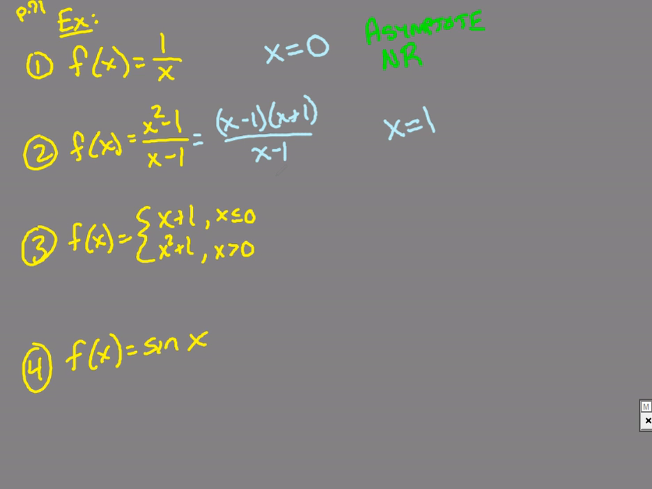That's my denominator equals 0. Now this is going to be a hole because the factor x minus 1 would cancel out. That makes this a removable discontinuity. Alright, number 3, piecewise functions will come into play a lot.